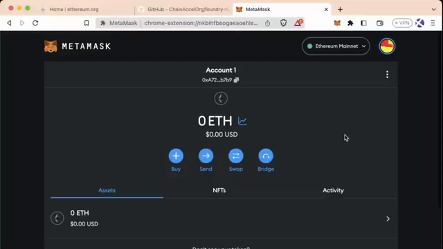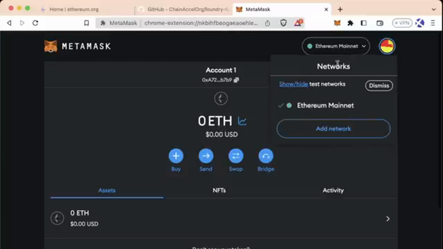Now, if you look up in the top right of the screen here, you'll see this section that says Ethereum Mainnet. This is our networks tab. And if you click it, you can see all the different networks that our MetaMask has access to.